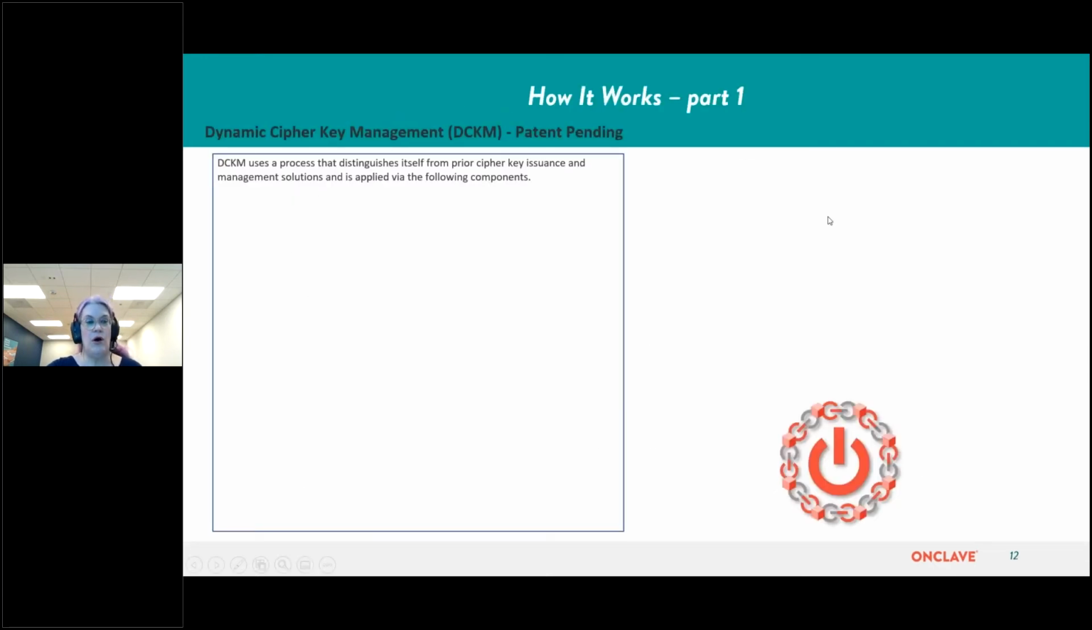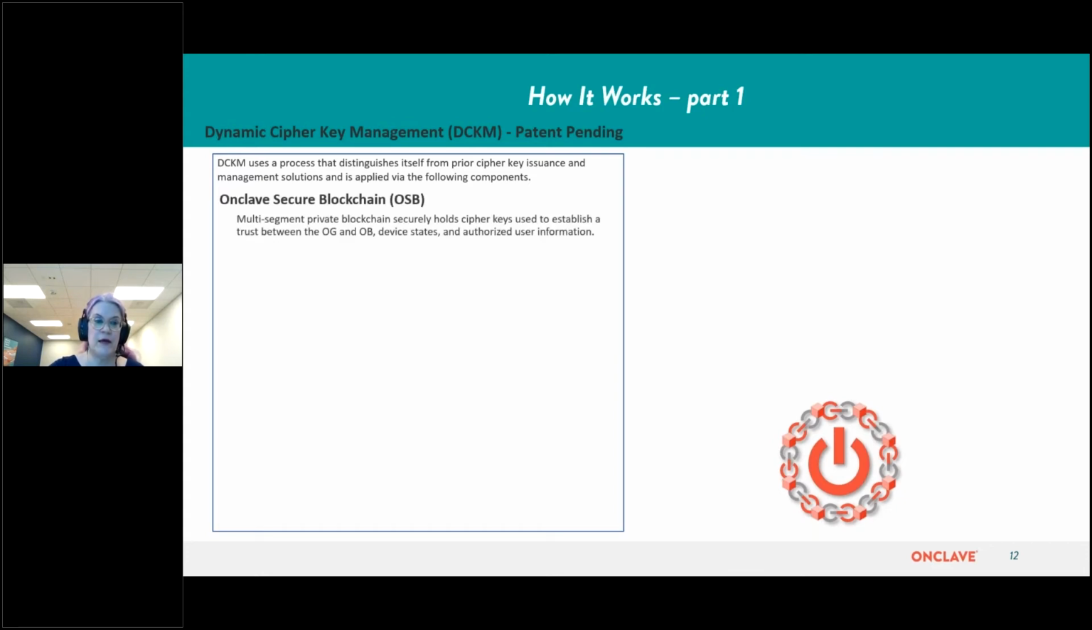How it works, part 1: our patent-pending solution to dynamic cipher key management. DCKM uses a process that distinguishes itself from prior cipher key issuance and management solutions and is applied via the following components. First is the Enclave secure blockchain. The multi-segment private blockchain securely holds the cipher keys used to establish trust between our other devices, the device states, and authorized user information. Then there is the Enclave Administrative Console, which manages the ISO images and registers all Enclave devices, orchestrators, trusted edges, and trusted brokers with the Enclave secure blockchain.